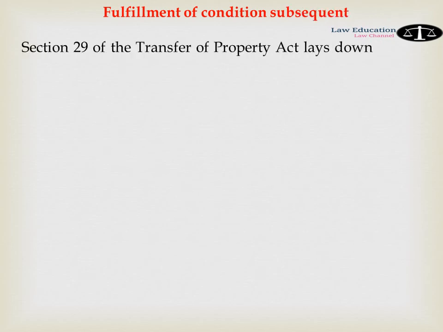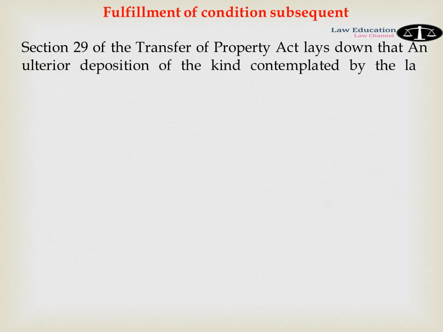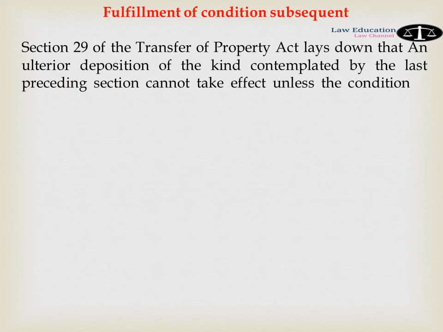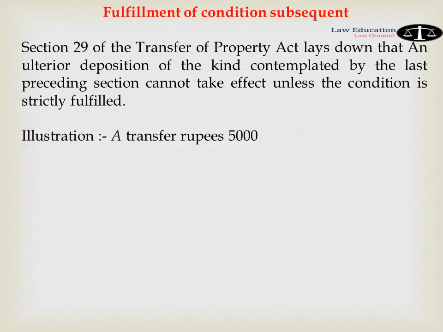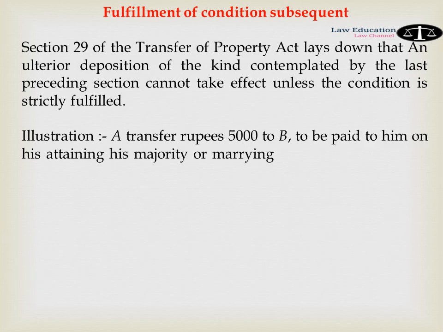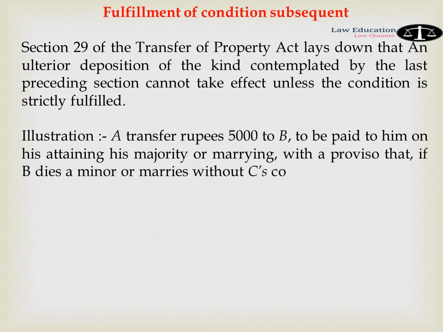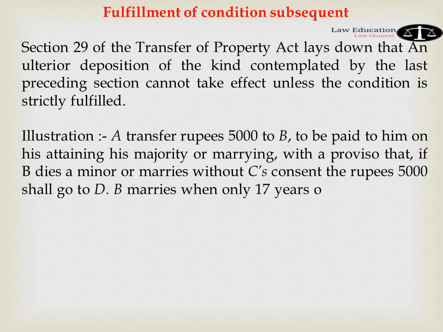Fulfillment of condition subsequent. Section 29 of the Transfer of Property Act lays down that an ulterior disposition of the kind contemplated by the last preceding section cannot take effect unless the condition is strictly fulfilled. For example, A transfers Rs 5,000 to B to be paid to him on his attaining majority or marrying, with a proviso that if B dies a minor or marries without C's consent, the Rs 5,000 shall go to D. B marries when only 17 years of age, without C's consent. The transfer to D takes place.